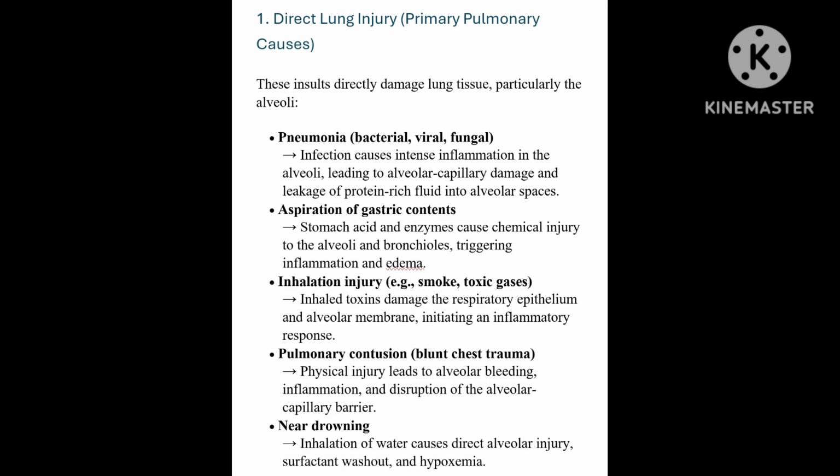The etiology of ARDS is divided into two parts: direct lung injury and indirect lung injury. Direct means primary pulmonary causes. This includes, one, pneumonia. This may be viral, bacterial or fungal. This infection causes intense inflammation in the lung parenchyma, leading to alveolar capillary damage, and finally it leads to leakage of protein-rich fluid in the alveolus.